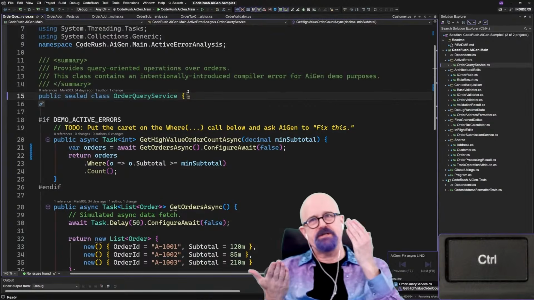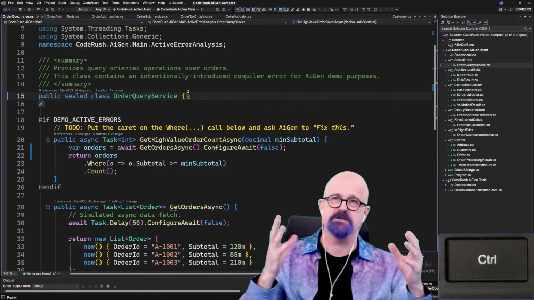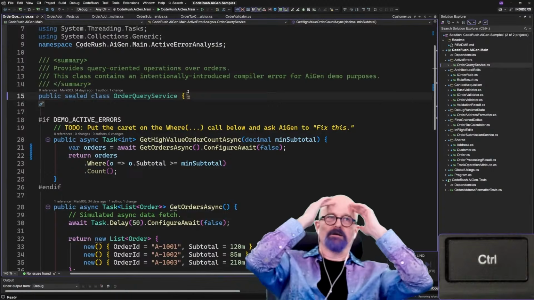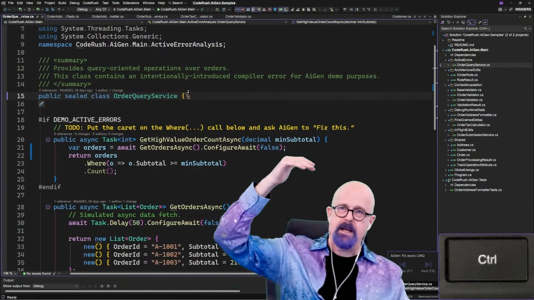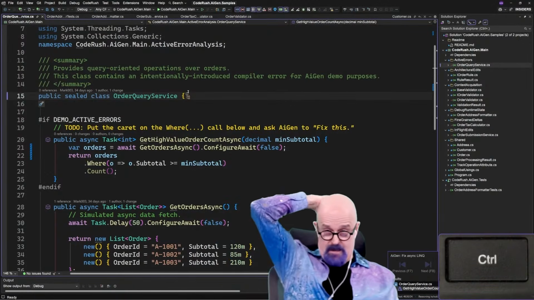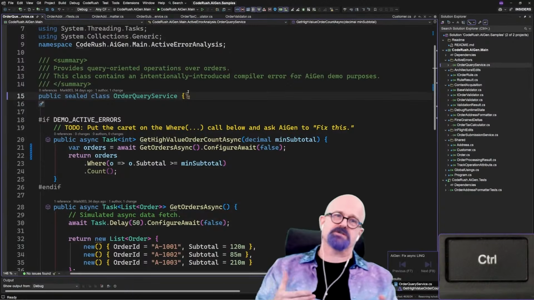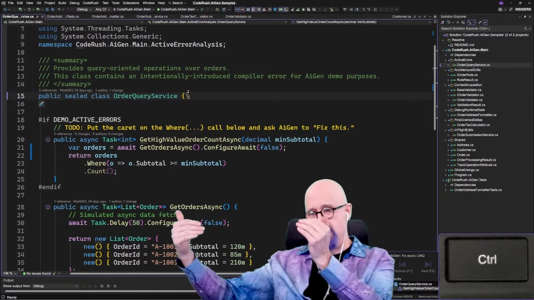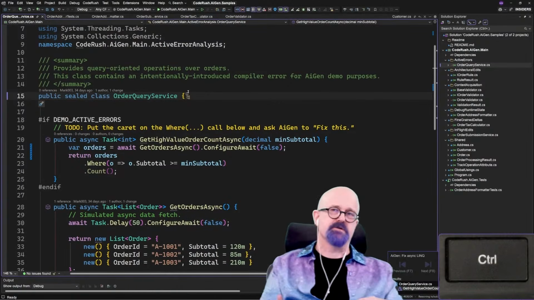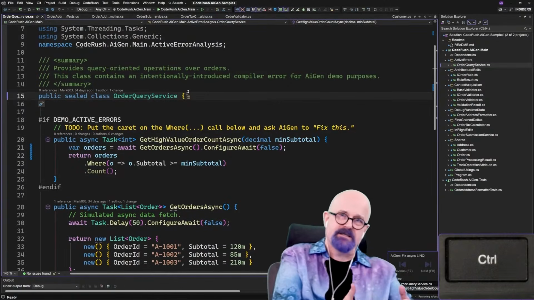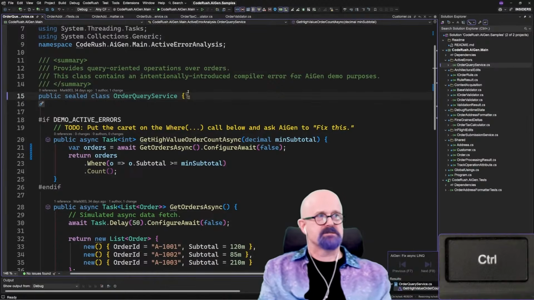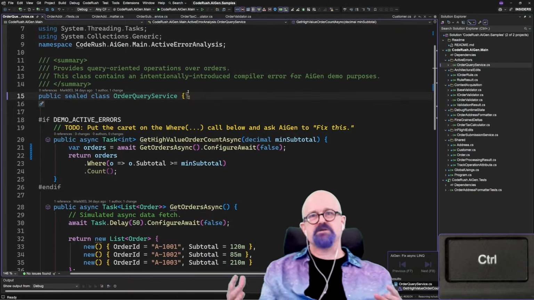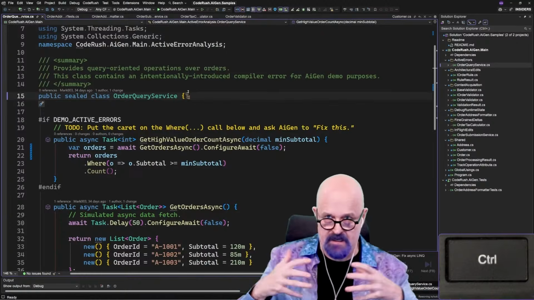Yeah. So in addition to having an understanding of the solution, the code, the hierarchy, and the debug time values, there's also an understanding of the active errors on screen, the error list tool window. So you can grab it, select a bunch of those and say, hey, can you fix these? Or something along those lines if you want to do that as well. Okay, so it's very much embedded inside Visual Studio.